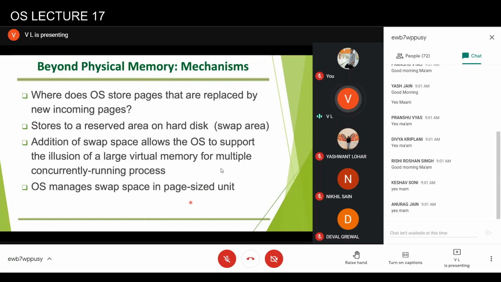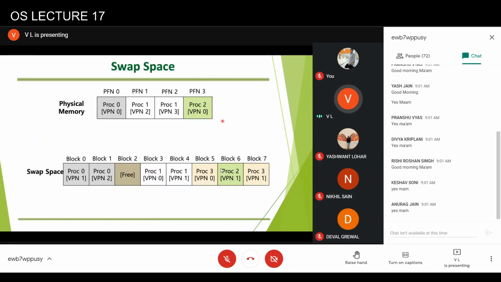It is also managed in terms of pages. So this is basically how the physical memory will look, and this is how the swap area looks. In this particular case, each block is equal to a page size. These two virtual pages are for process 0, these are for process 1, this is for process 2, this is for process 3, and it can maintain a table from where it can access faster which page frame has to be loaded. If this page has to be brought back into the memory, it can do it faster. This is how the swap area is used.